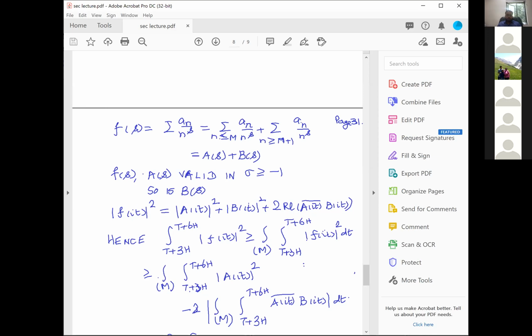Therefore, this is this cross term. This cross term is what I have to somehow make disappear. And I want to use the multiple average to make the cross term disappear. Now, how do I do that?